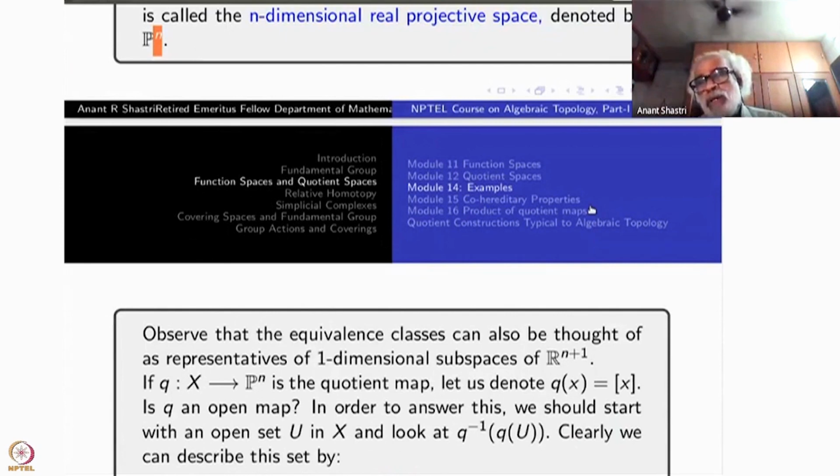What does that mean? Start with U. Q inverse of Q(U) is all lambda times v, where v is a vector in U, and lambda varies over all the non-zero scalars. That must be open, which is nothing but the union of all lambda U as lambda varies over R star. In any case, it's a union of open sets.